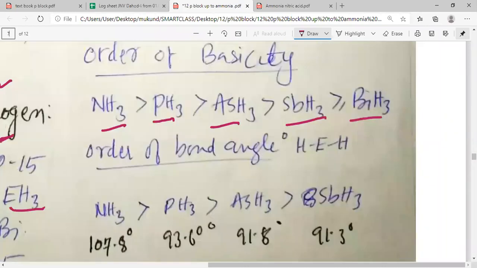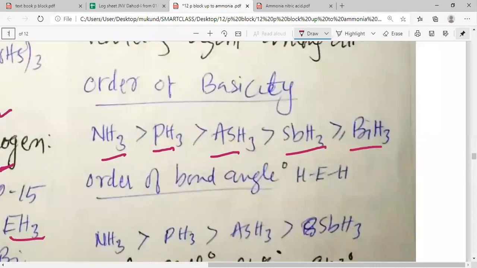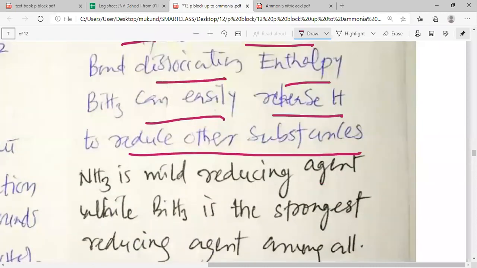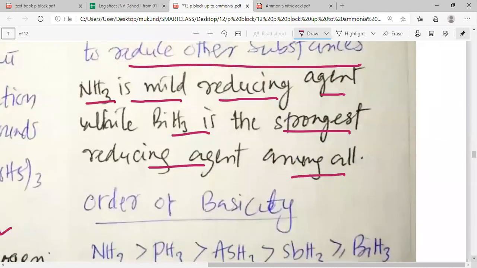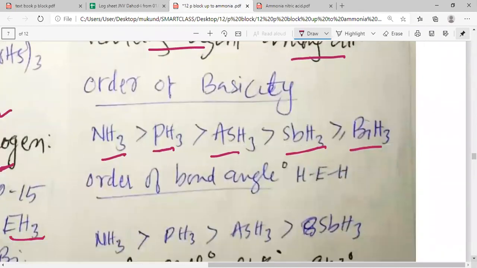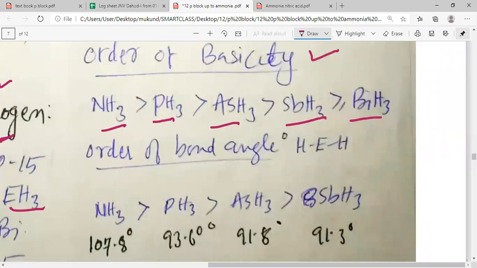Thus, my dear students, ammonia NH3 is a mild reducing agent, while BiH3 is a strong reducing agent. So it's easy for you to understand. Now we want to study the order of basicity. As we go down the group, the basic character decreases. So ammonia is the most basic, whereas BiH3 is the least basic.